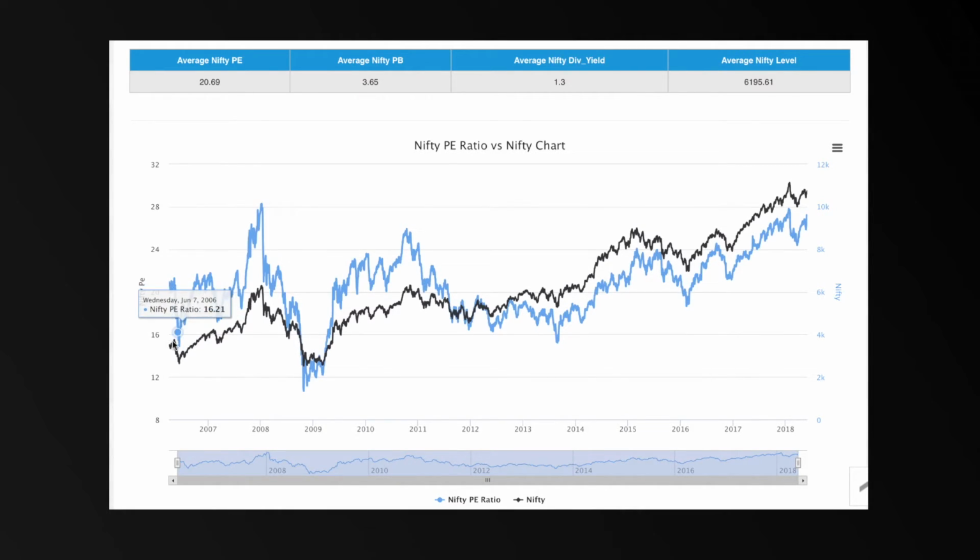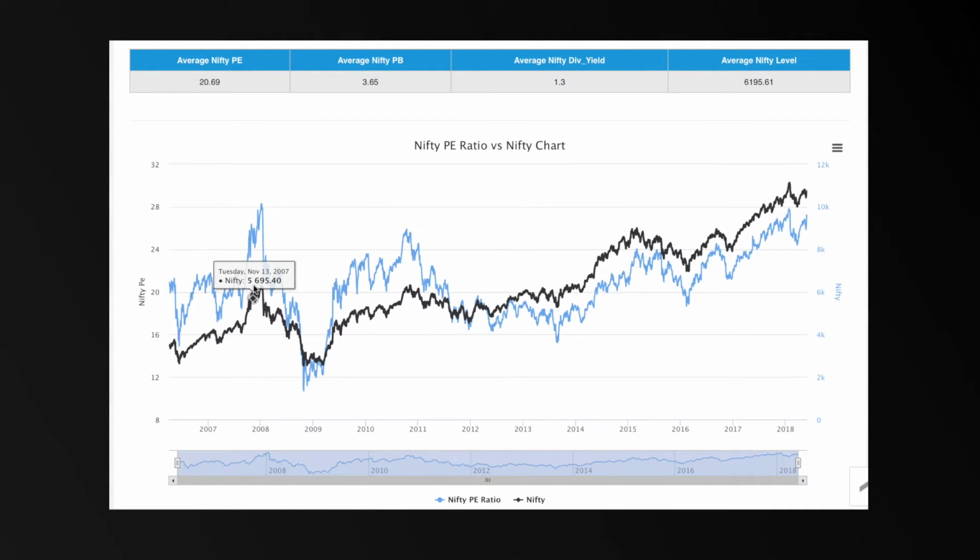From this point, if an investor had bought into the markets, since it was undervalued as per the previous data which we saw in the earlier slide, he could have held the share all the way up till 2007, where the PE ratio went into the overvalued zone, which was 24.